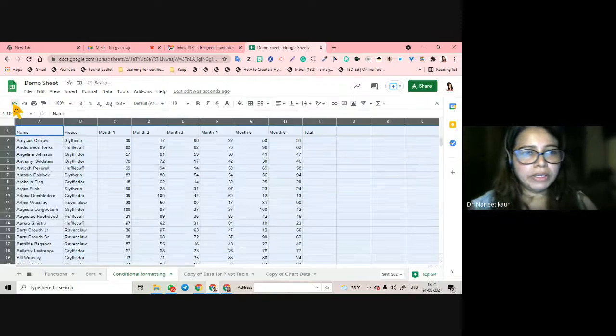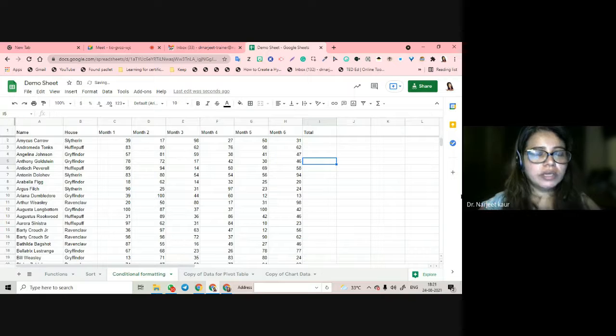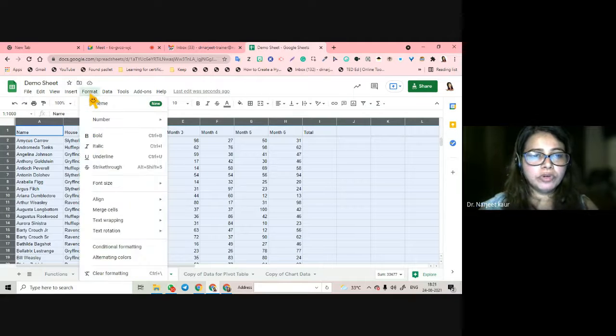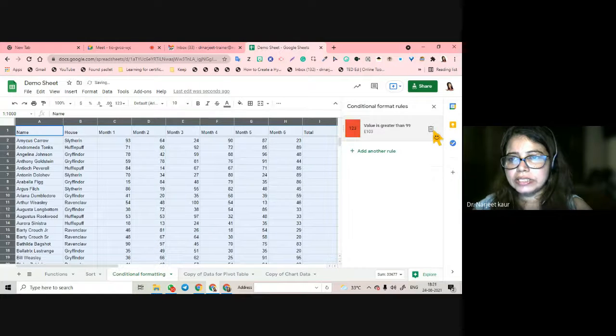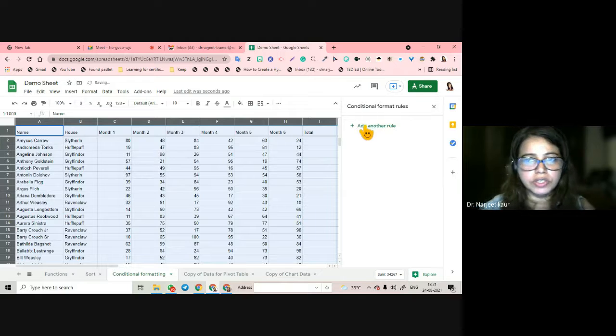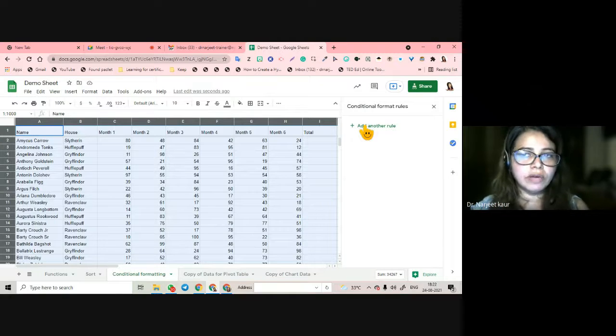Okay. Now, conditional formatting. So what we are going to do is, I'm going to select this. I'm going to open format, conditional formatting, and it is going to open up new conditional formatting rules for me. I am the one who will tell my data what to do.